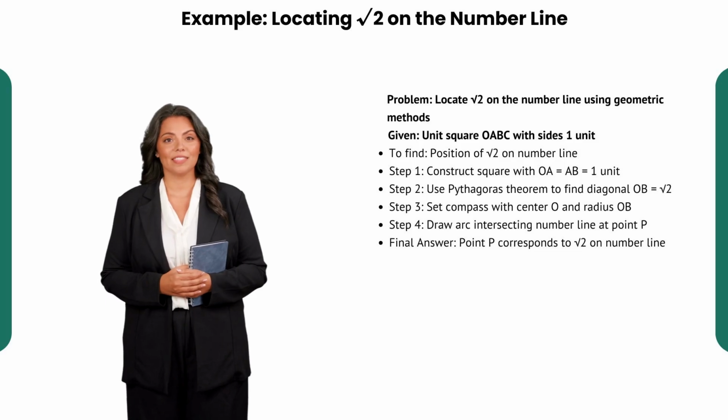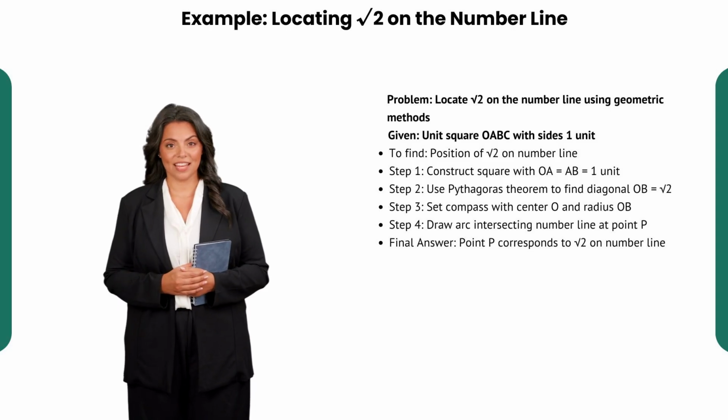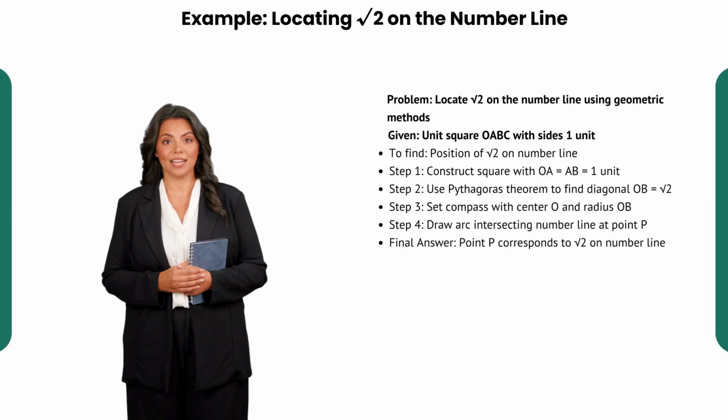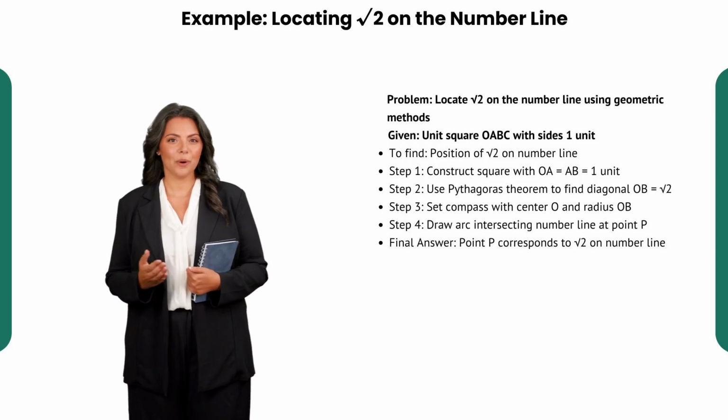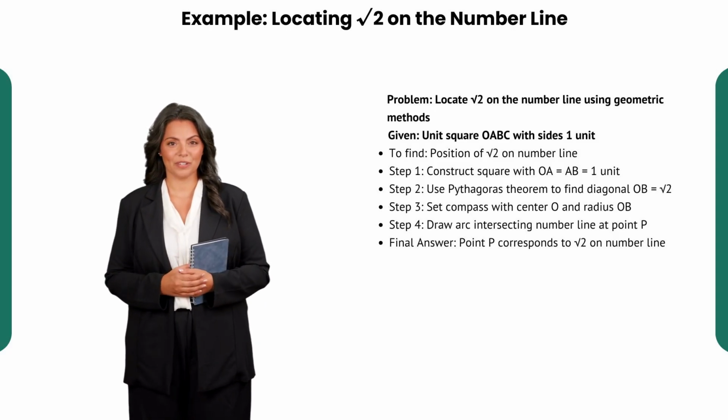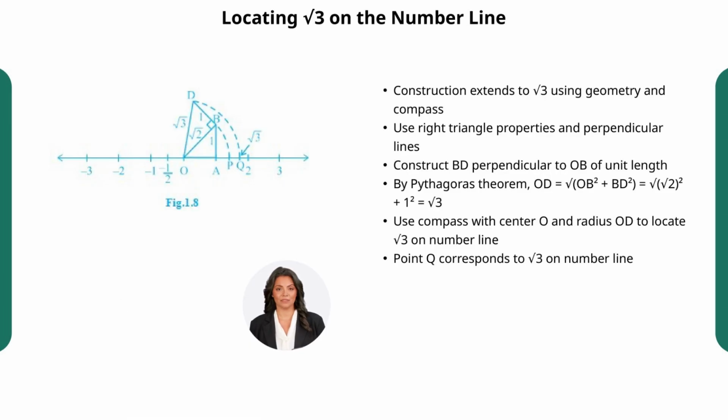This simple, stepwise geometric method allows us to visualize and precisely locate irrational numbers, giving them a tangible place on the infinite number line. Does anyone want to try constructing this at home? It's a wonderful way to experience how numbers and geometry physically connect. Building on the method for square root of 2, let's see how we can locate square root of 3 on the number line using a clever geometric construction.